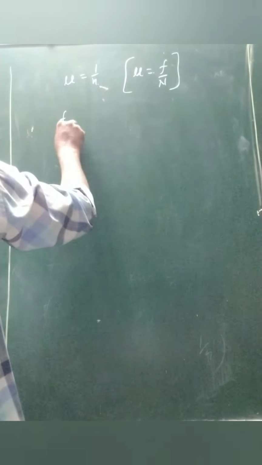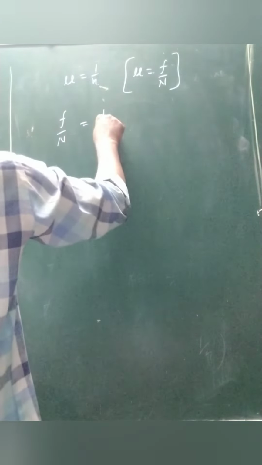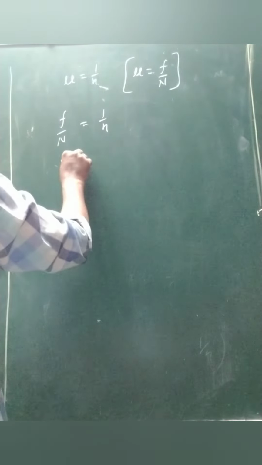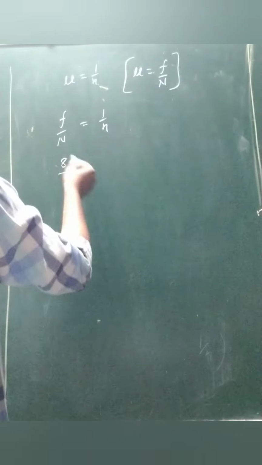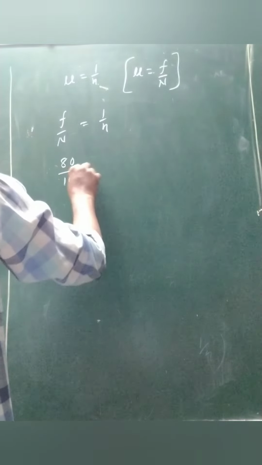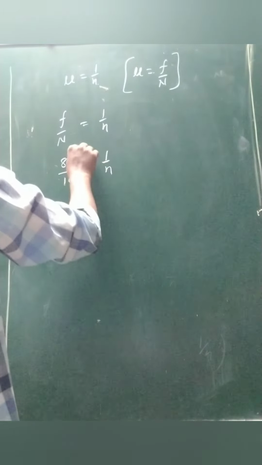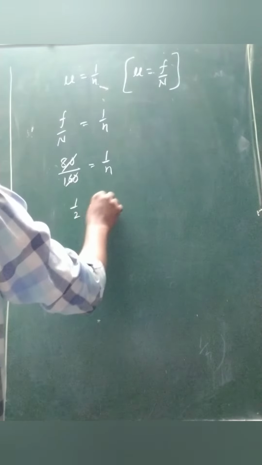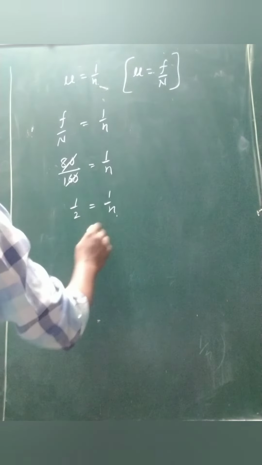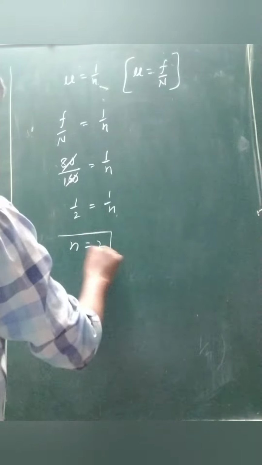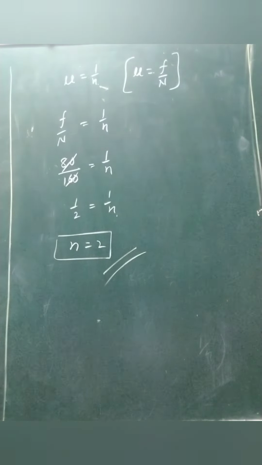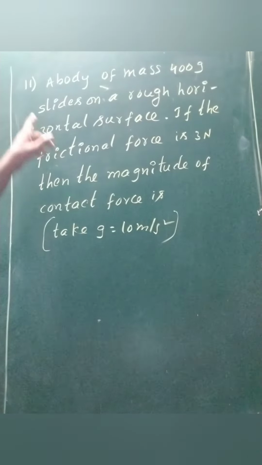So mu equals 1 by n, and mu is also f by N. Then f by N is equivalent to 1 by n. We found f is 80 and N is 160, so 1 by n equals 80 by 160. Two times cancelled, then n equals 2 only. That is the problem. n equals 2 is the answer.